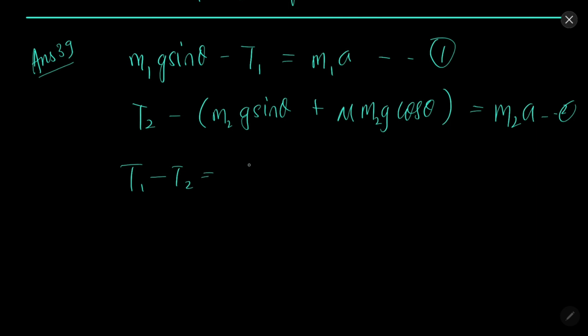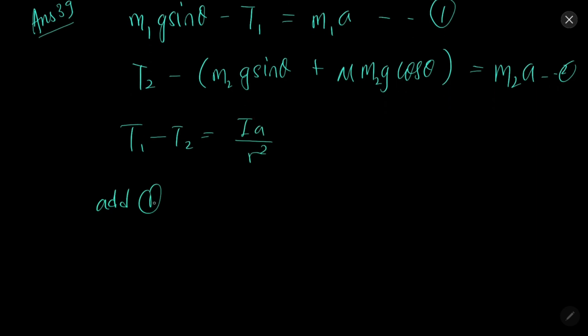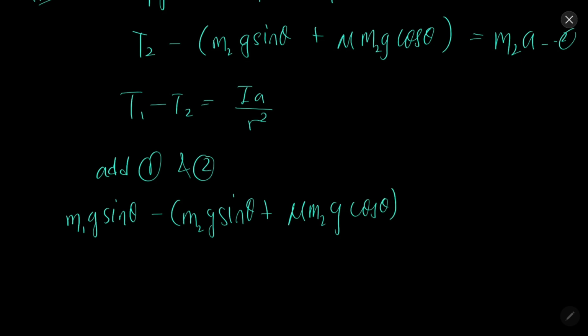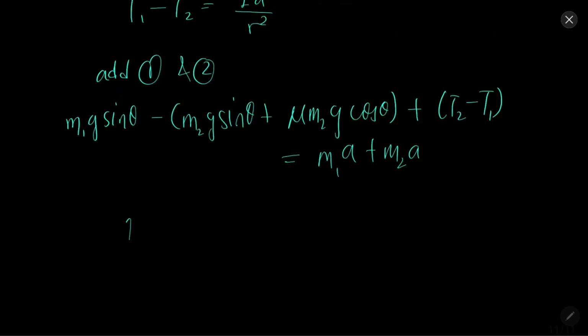And T1 minus T2 equal to Ia over r square. Add 1 and 2. We will obtain an equation like m1g sin theta minus m2g sin theta plus mu m2g cos theta plus T2 minus T1 equal to m1a plus m2a. Putting all the values, acceleration will be 0.125 meter per second square.